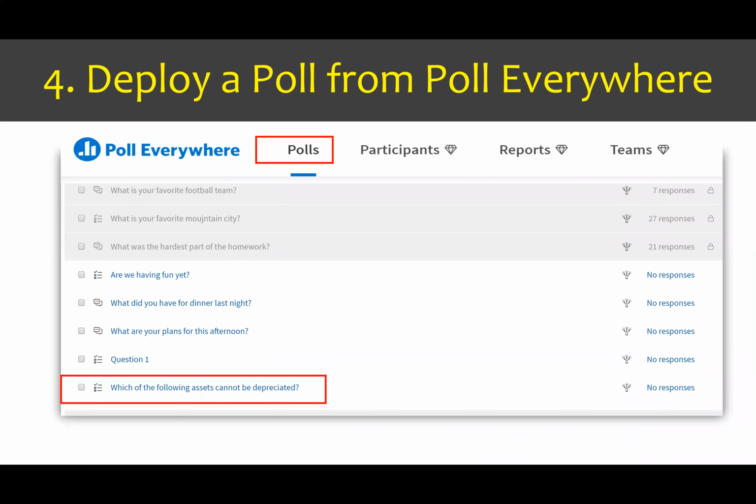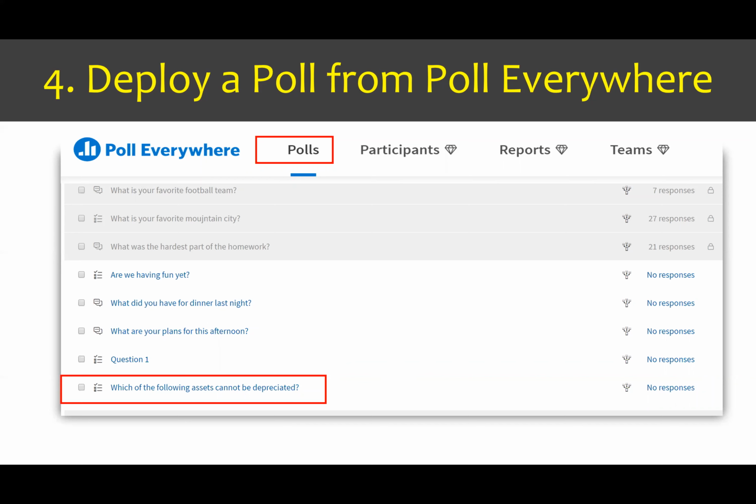From that main page that we were on where we created the poll, you're going to select the poll option at the top of the screen. This will list all of the different questions that you have created. And you can sort them in a variety of different ways and categorize them. So there's that question that I created. Which of the following assets cannot be depreciated?